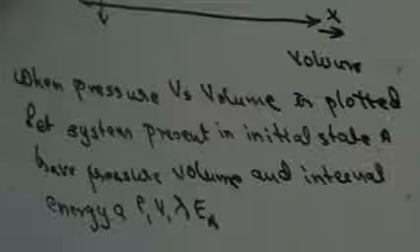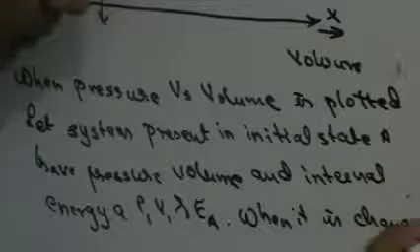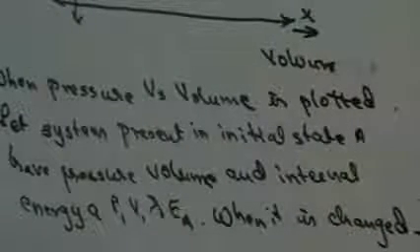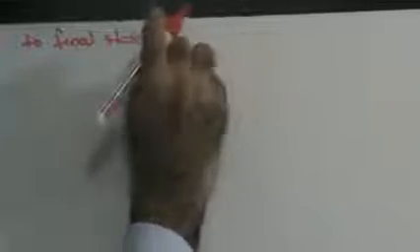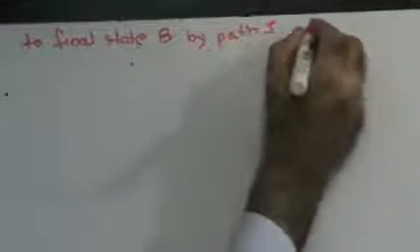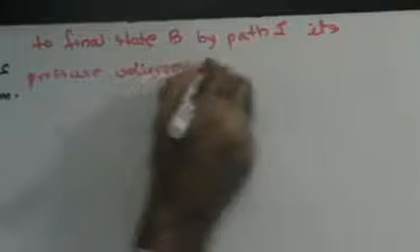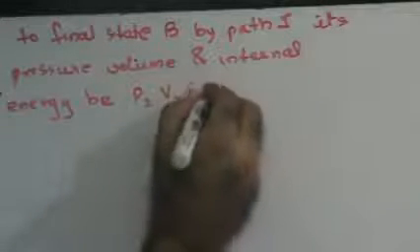And when it is changed to final state B by path 1, its pressure, volume and internal energy be P2, V2 and EB.